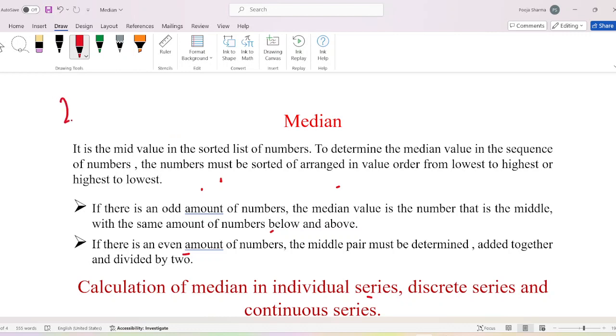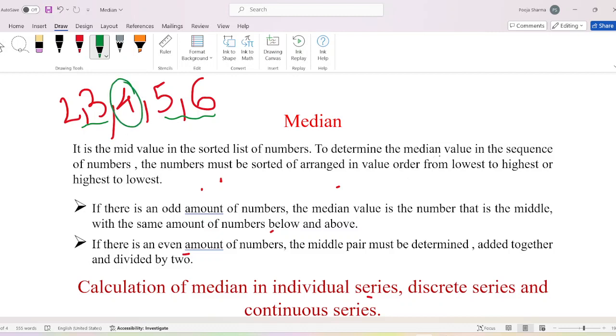Here are some numbers: 2, 3, 4, 5, 6. It is the mid value, means we will divide the first numbers equally and the last numbers equally. This is the first number, 2 and 3 equally, 5 and 6 equally. What is the mid value? 4.